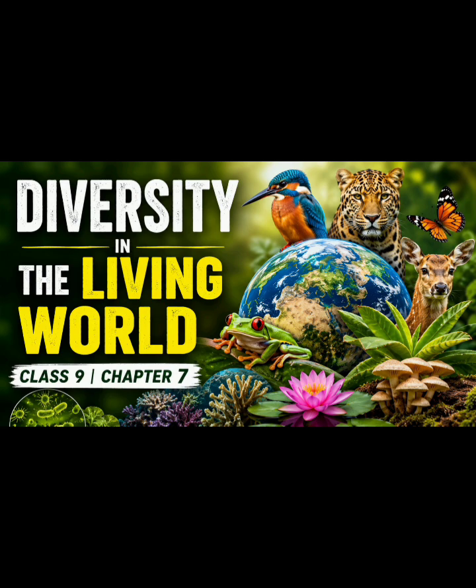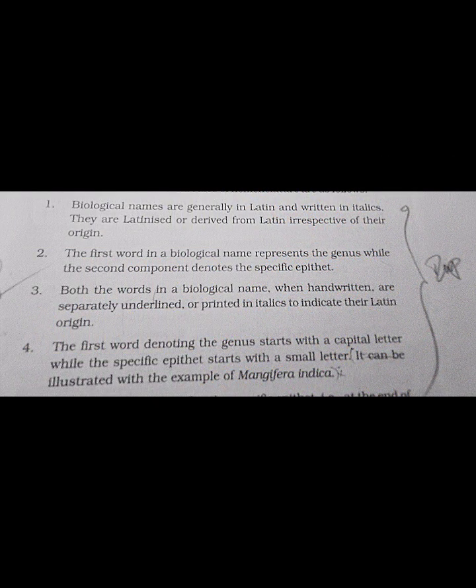Let us talk about the example of mango to understand the way of providing scientific names better. The scientific name of mango is written as Mangifera indica. Let us see how it is a binomial name. In this name, Mangifera represents the genus while indica is a particular species or specific epithet.